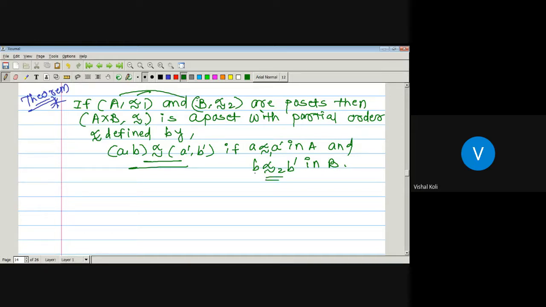To check whether this is a poset, we have to check whether the relation holds three properties on A cross B: first reflexive, second antisymmetric, and third transitive. If it holds all three properties, then A cross B is a partially ordered set.